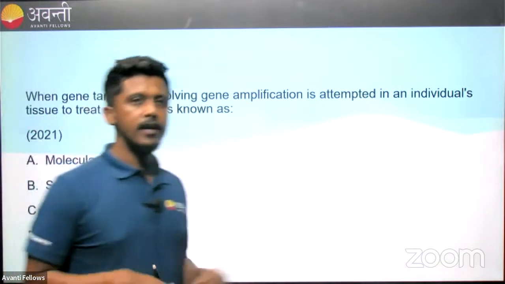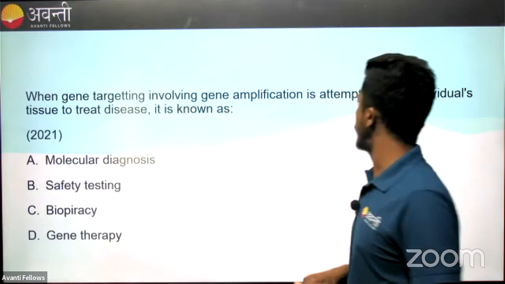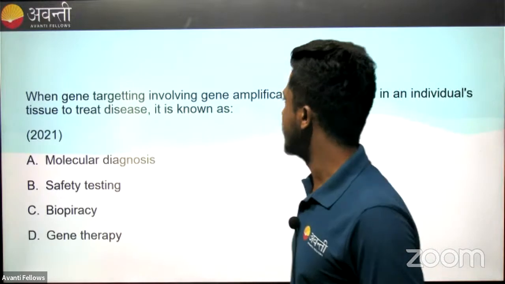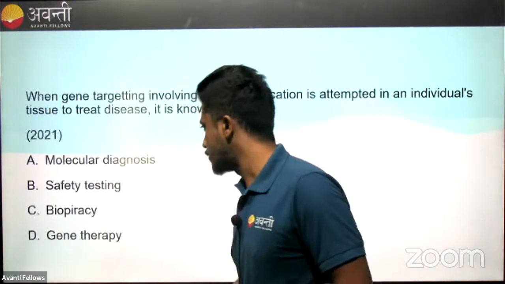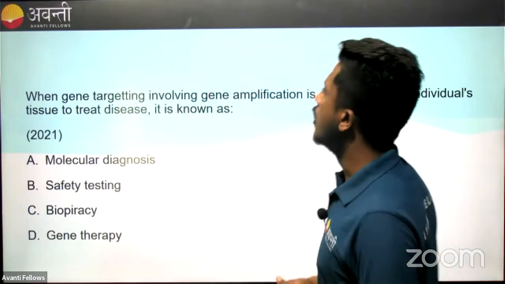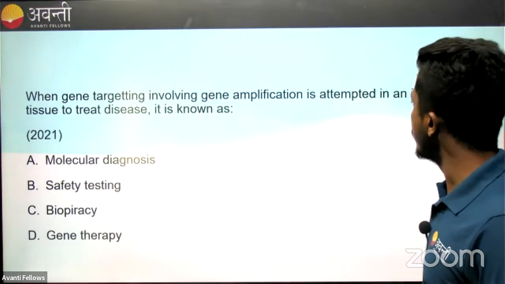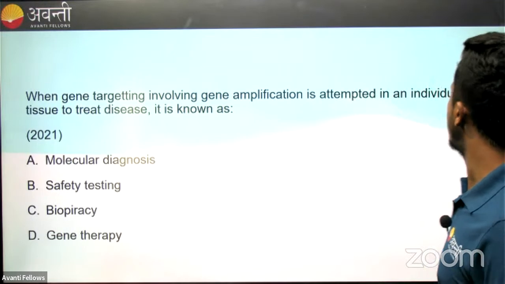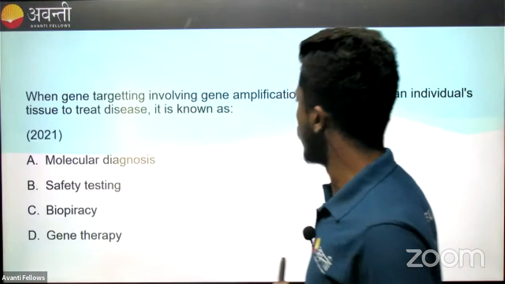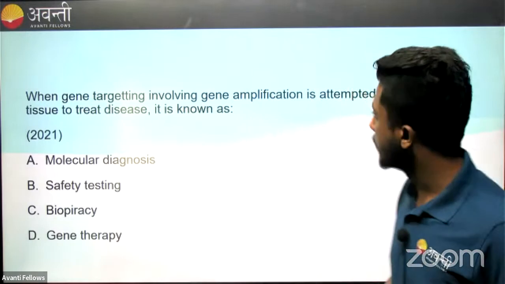Okay. Here is our next question. When gene targeting involving gene amplification is attempted in an individual's tissue to treat a disease, it is known as molecular diagnostics, safety testing, biopiracy, or gene therapy. This is a very, very easy question. So the question is very simple. When gene targeting involving gene amplification is attempted in an individual's tissue to treat a disease, it is known as molecular diagnostics, safety testing, biopiracy, or gene therapy.